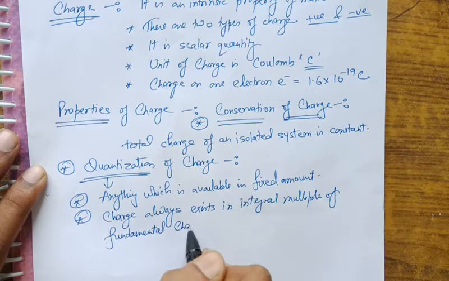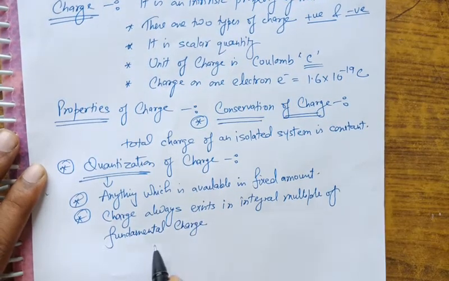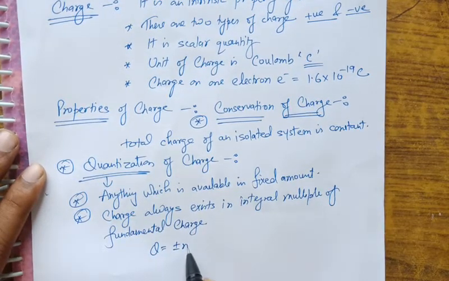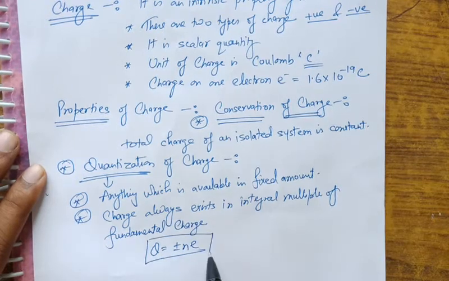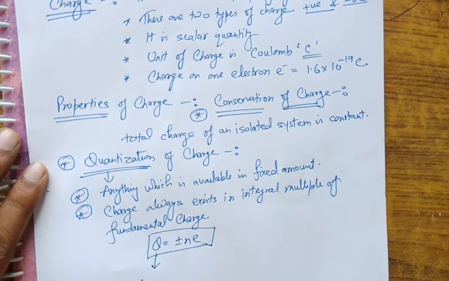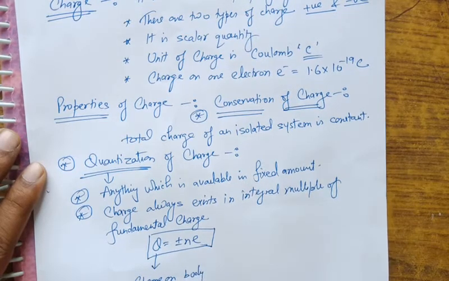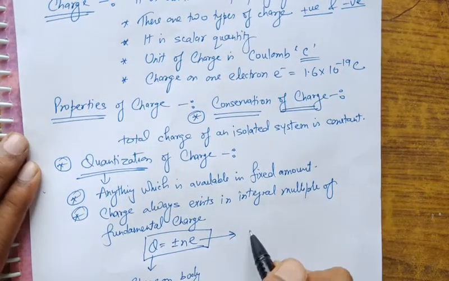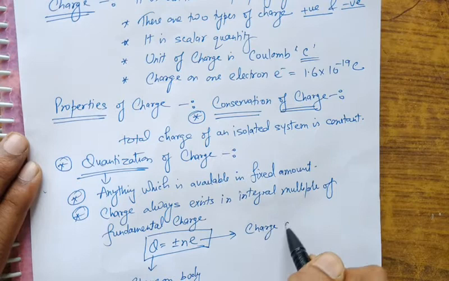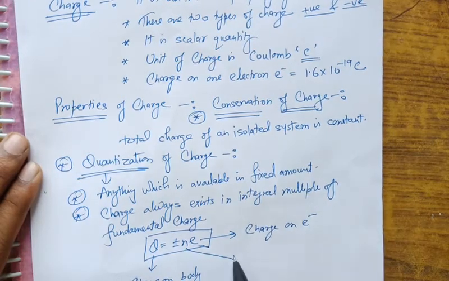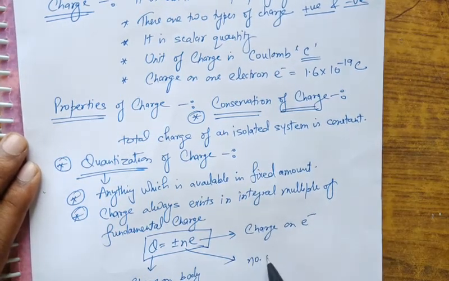The formula is Q is equal to plus minus n e, where Q is the charge on the body, e is the charge on an electron, and small n is the number of integers.